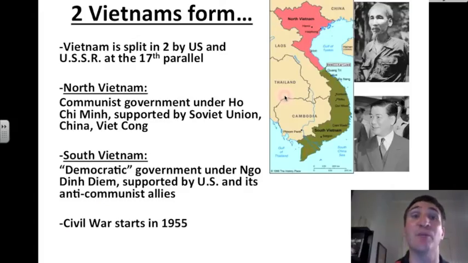Then two Vietnams form. Vietnam is split into two by the US and the USSR at the 17th parallel. So here's the 17th parallel, North and South, communist and non-communist. So in North Vietnam, the communist government is under Ho Chi Minh, and Ho Chi Minh is supported by the Soviet Union, China, and the Viet Cong. In South Vietnam, you have a democratic government under Ngo Dinh Diem, who is supported by the United States and all of the US's anti-communist allies. Civil war starts in Vietnam in 1955.